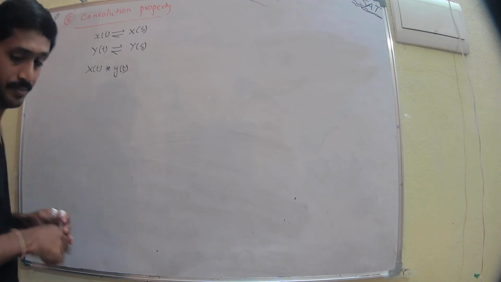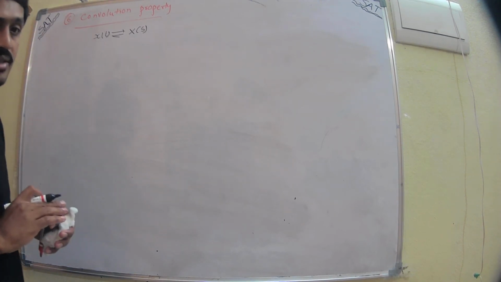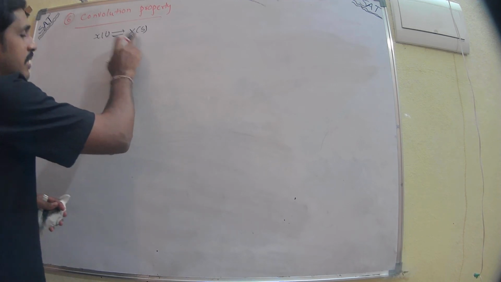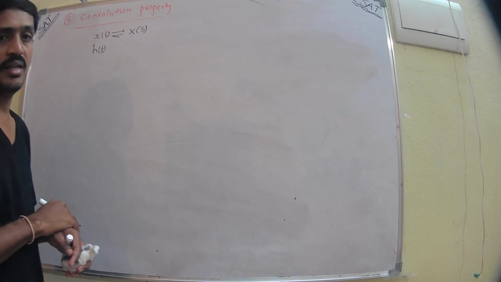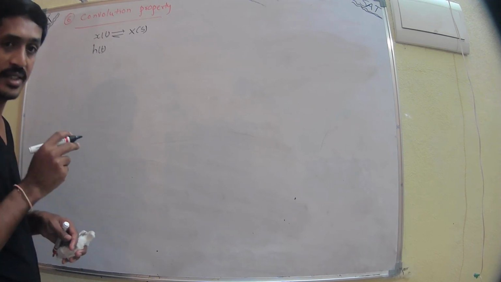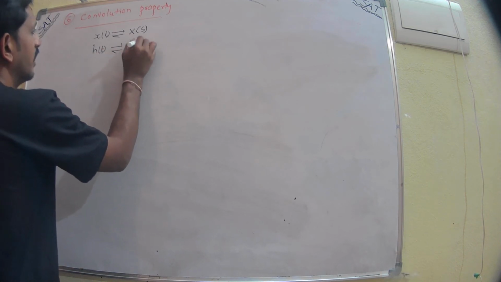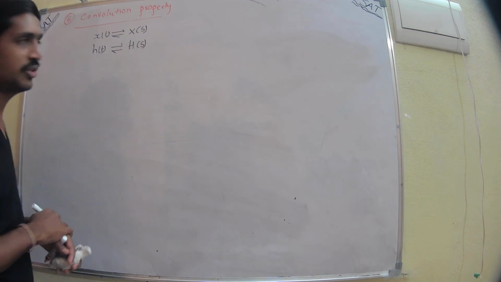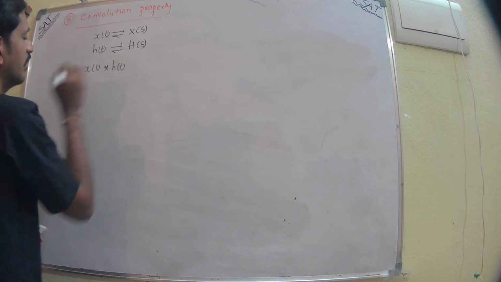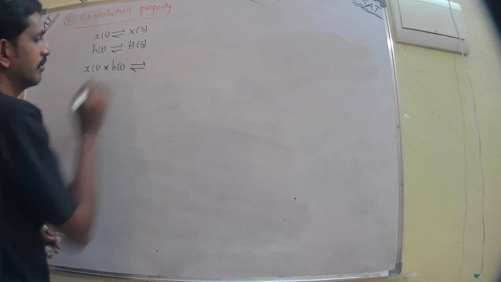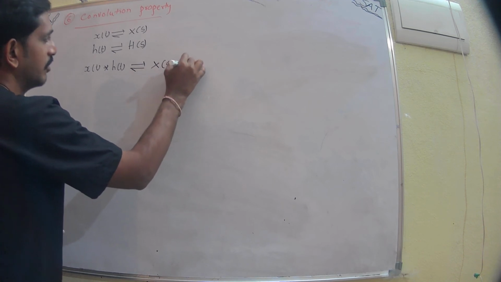So x of t is a time domain function which has Laplace transform x of s, and h of t is the impulse response in time domain of an LTI system, which has Laplace transform h of s. If we take the convolution of x of t with h of t, it gives the Laplace transform that is just the multiplication of x of s and h of s.